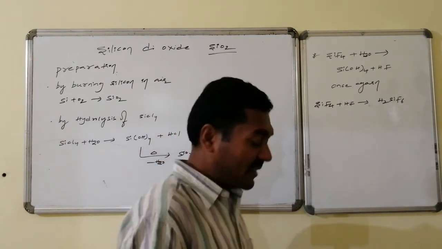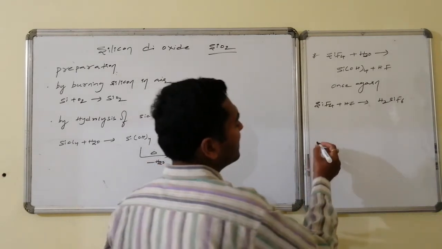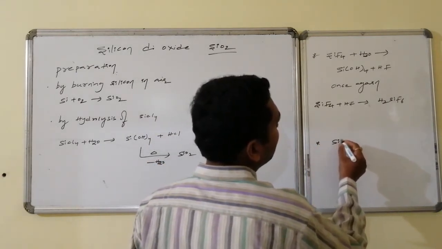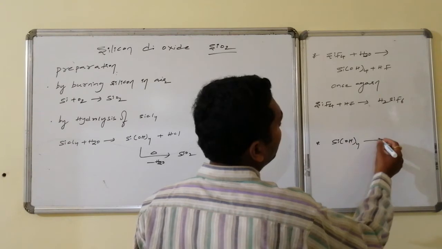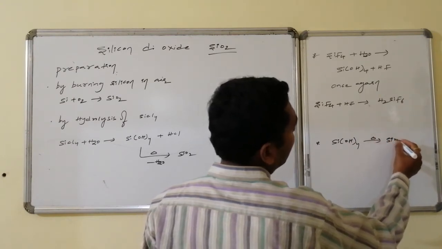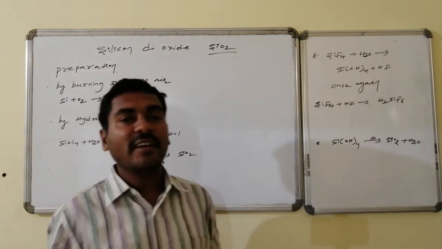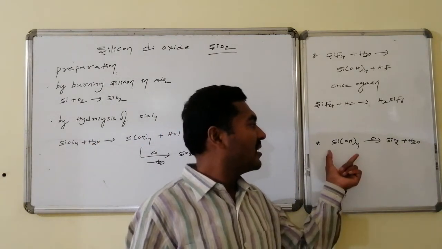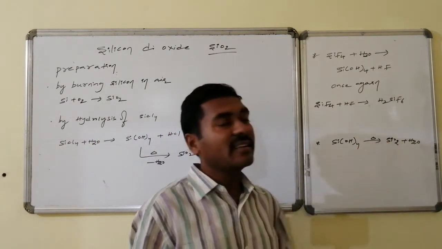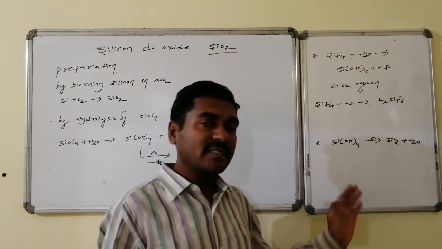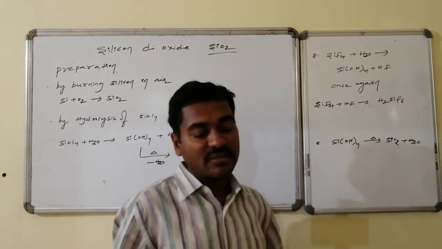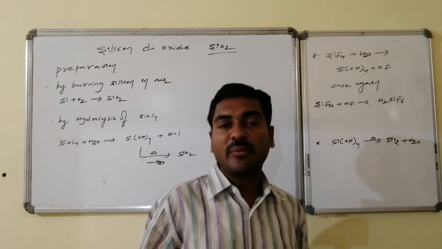H2SiF6. Another method we can consider is orthosilicic acid, Si(OH)4, followed by heating. It leads to the formation of silicon dioxide followed by water; that is, orthosilicic acid on heating gives silicon dioxide with elimination of water molecules. Thus water comes as a byproduct.